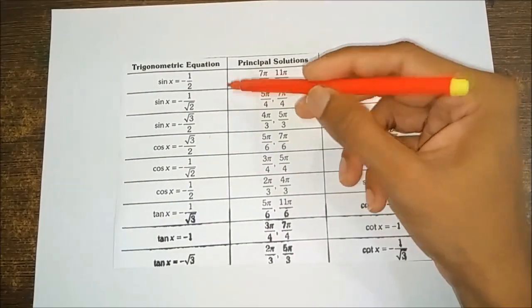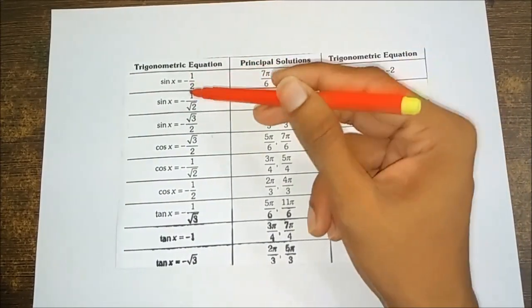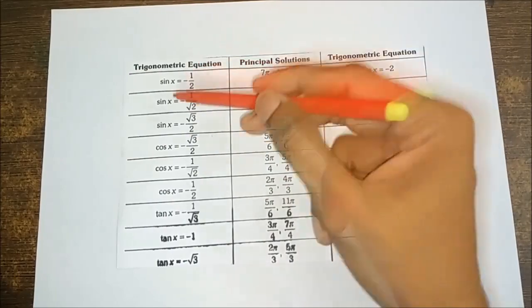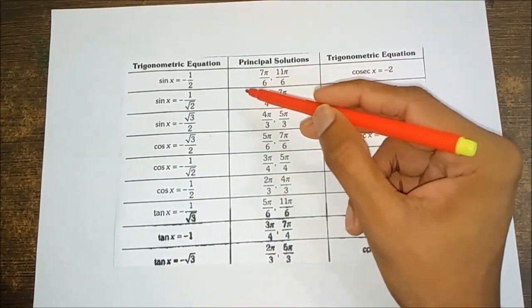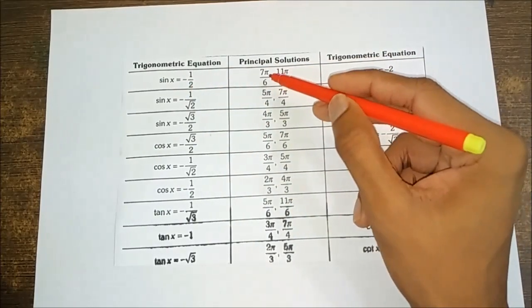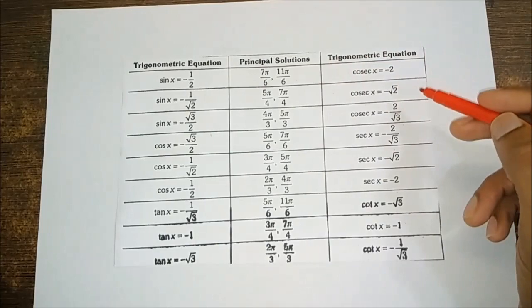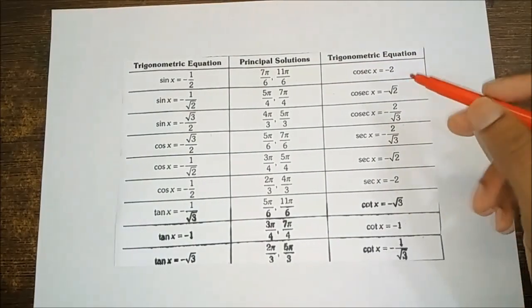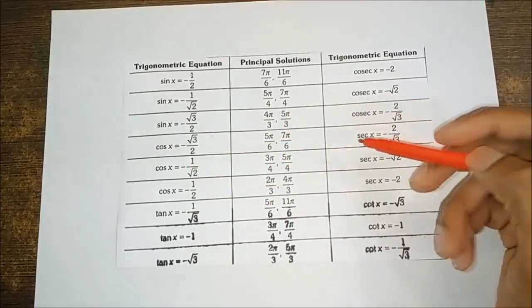If we see over here, the value of the trigonometric function is negative, that is sine x is equal to minus half, sine x is equal to minus 1 by 2. The principal solutions for the negative value change to 7 pi by 6 and 11 pi by 6. Similarly, for other trigonometric equations.